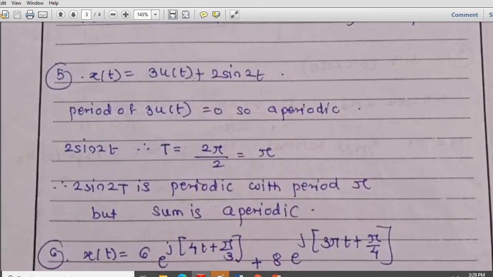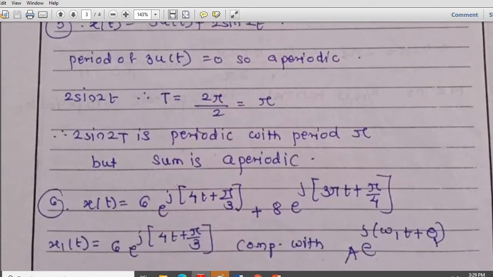Next one is x of t is equal to 3u of t plus 2 sin 2t. Here the period of 3u of t is 0, because u of t extends to infinity. There is no repetition, so it is aperiodic. And 2 times sin 2t is periodic with period pi, but the sum is aperiodic because it is infinity plus something. So the resultant signal will definitely be non-periodic or aperiodic.